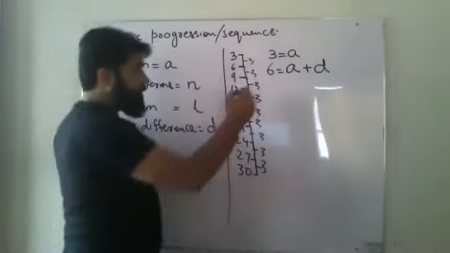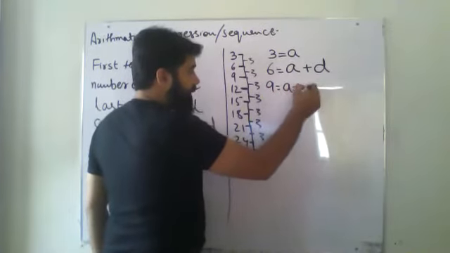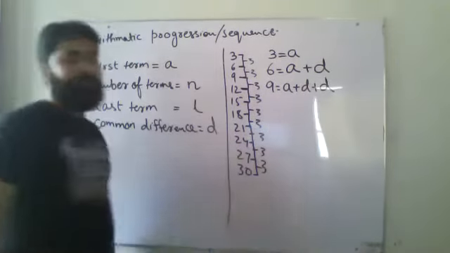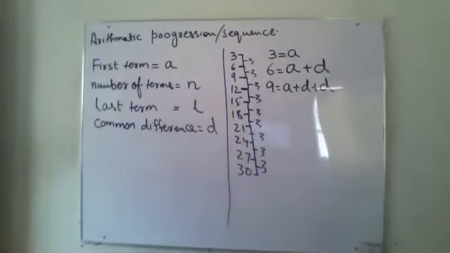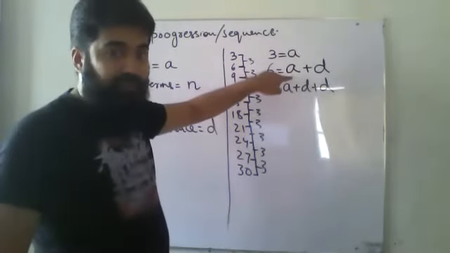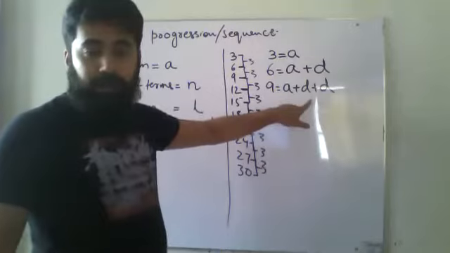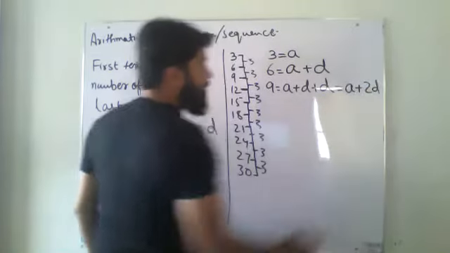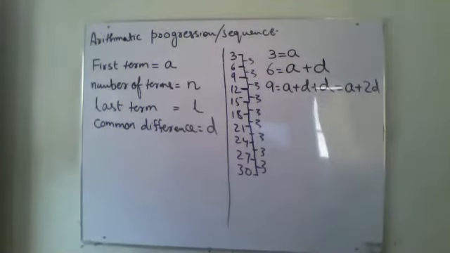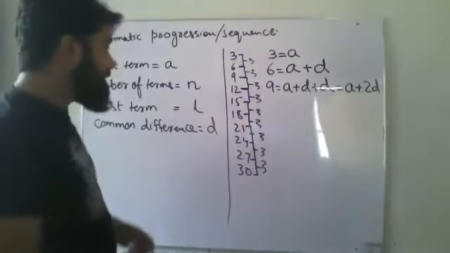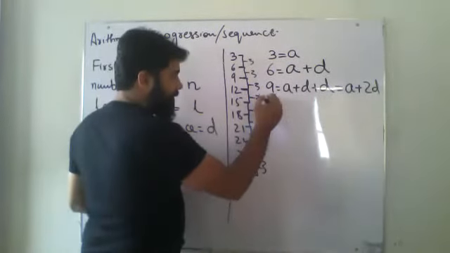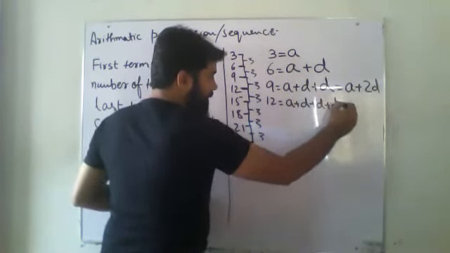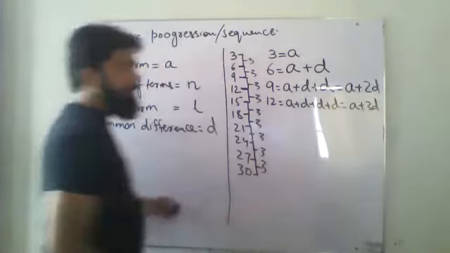Okay, let's go to the third one. 9 equals A plus D, plus, in this term, if I add D again, that will become my third term. Or I can write it like this also, A plus 2D. In the same way, over here, 12 equals A plus D plus D plus D, A plus 3D.